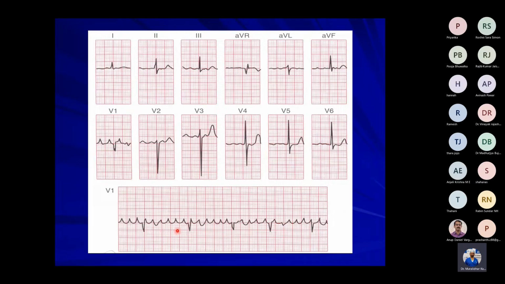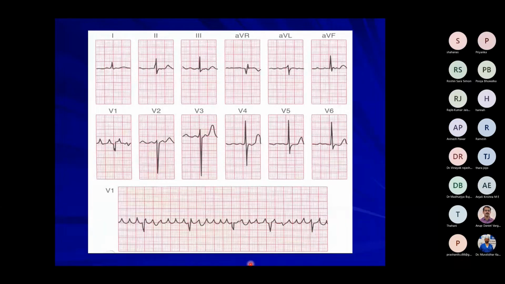It is reasonably regular here. 1, 2, 3, 4, 5. 1, 2, 3, 4, 5. It's almost regular. So what does the 5 mean? 300 by 5, 60, sir. The heart rate is about 60.